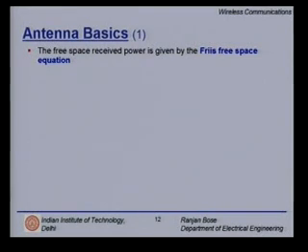The free space received power is given by the free space equation: the received power PR at a distance d is related to PT, the transmitted power, times GT, the gain of the transmitter antenna, GR, the gain of the receiver antenna, lambda squared, where lambda is the wavelength, d is the distance at which I am trying to receive the signal, and L is the system loss factor, which has nothing to do with the actual propagation.